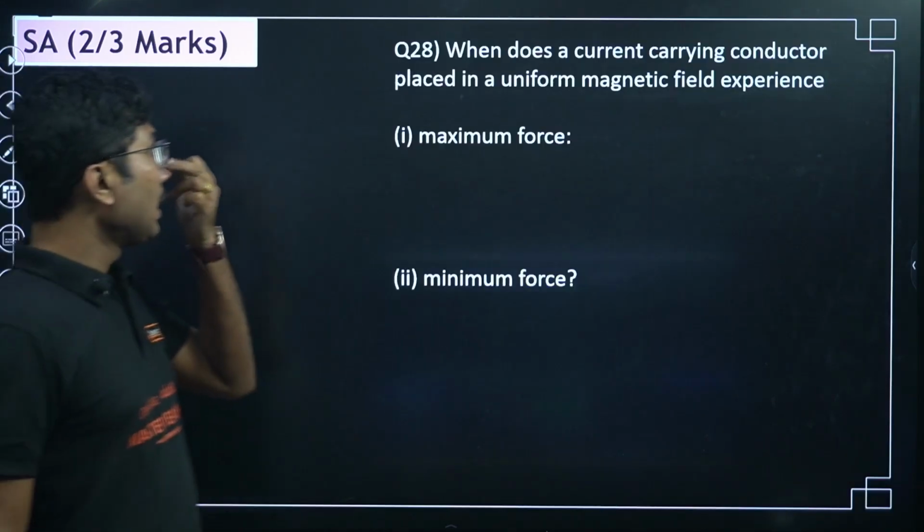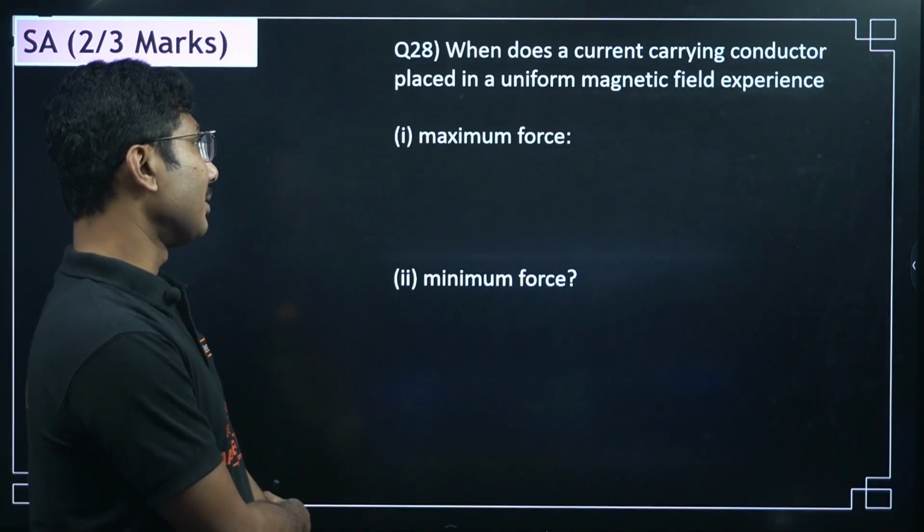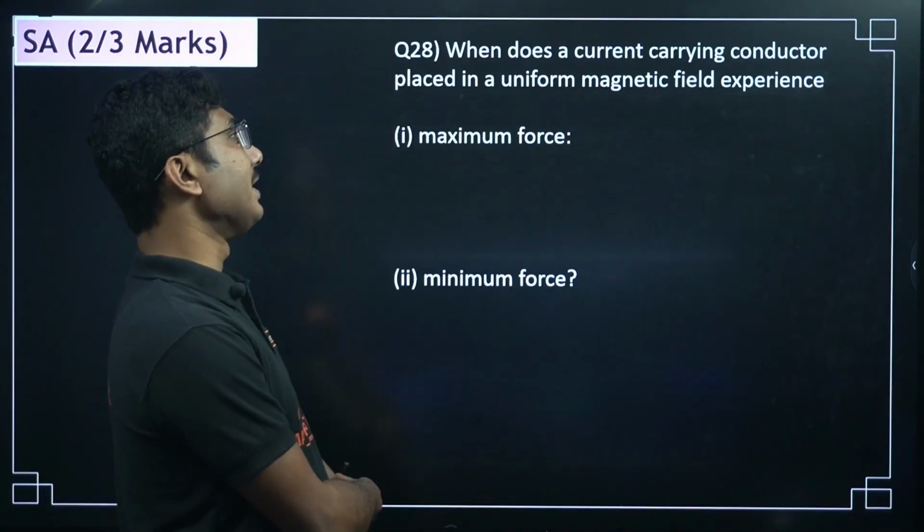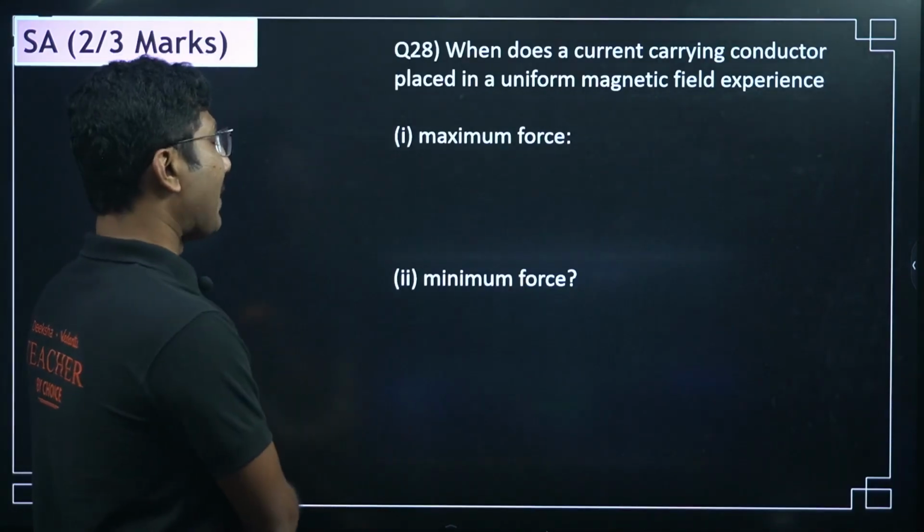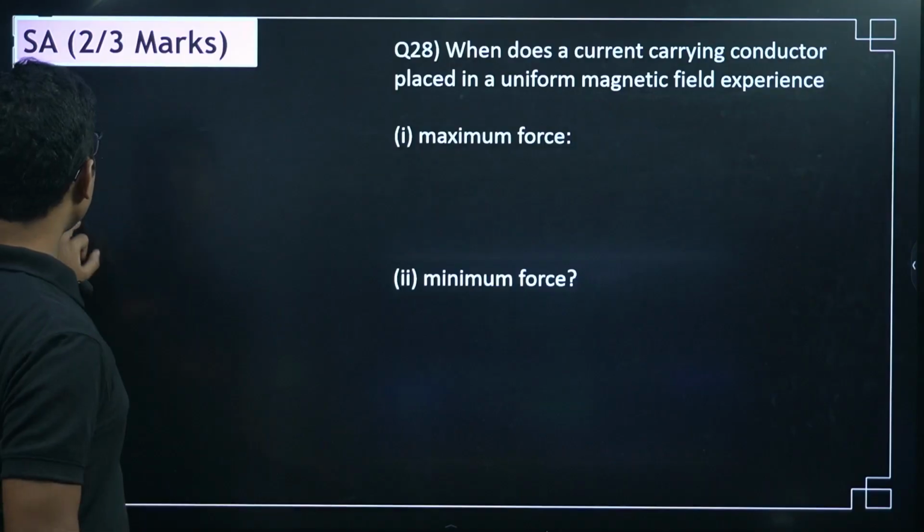Now next, when does a current carrying conductor placed in a uniform magnetic field experience maximum force, and minimum force?